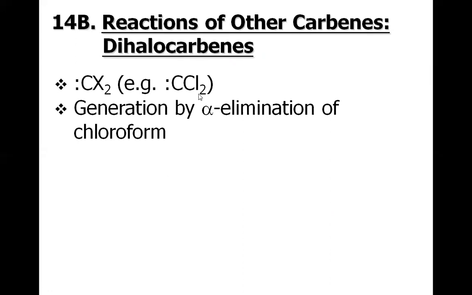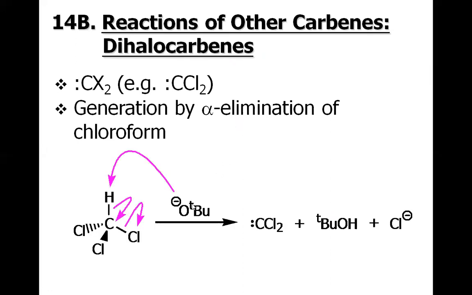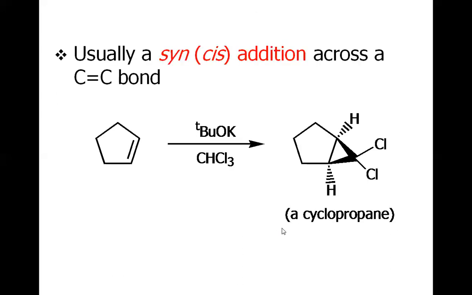If we have the two halogens, for example, the CCl2, which may be formed from the chloroform, called CHCl3, the tertiary butoxide will extract this alpha hydrogen, and we have this CCl3 negative ion. Then this chlorine will be knocked off to afford the CCl2 diradical, which is called dichlorocarbene, and this will be immediately captured by the pi bond. So overall, we have a three-membered ring, cyclopropane, with the two chlorine groups attached to the same carbon.